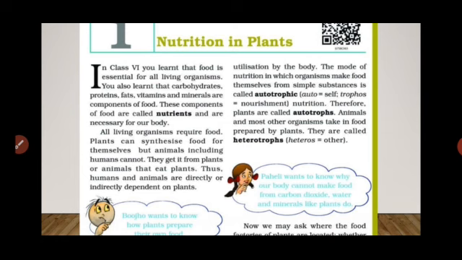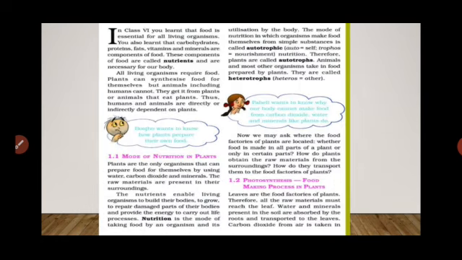Okay, let's move to our next part. This is the first topic of our lesson, and that is the mode of nutrition in plants. Plants are the only living organisms that can prepare food for themselves by using water, carbon dioxide, minerals and sunlight. Students, plants are the only living organisms which make their own food by the process of photosynthesis.